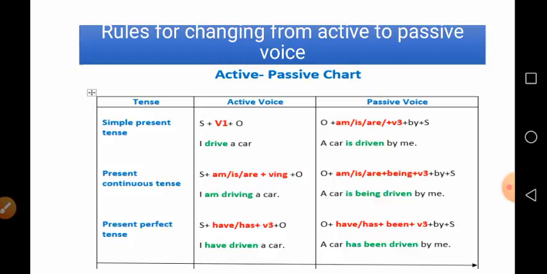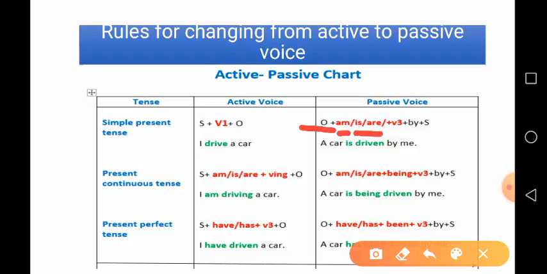We have to know what is in the passive voice. You can see that. As I have told you, in the passive voice there is always object first. After object we write helping verb, then V3, then by and finally the subject.